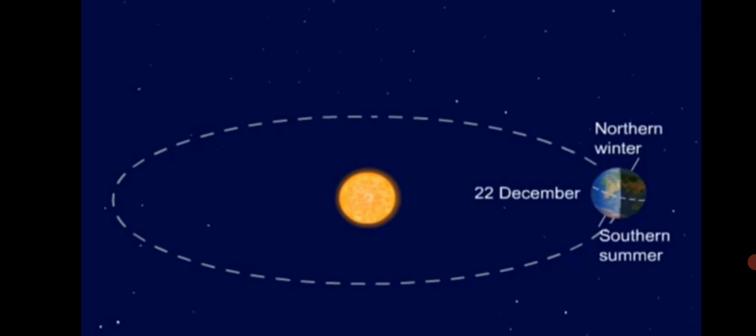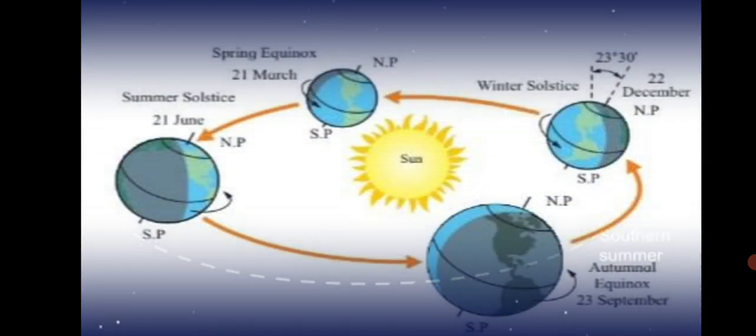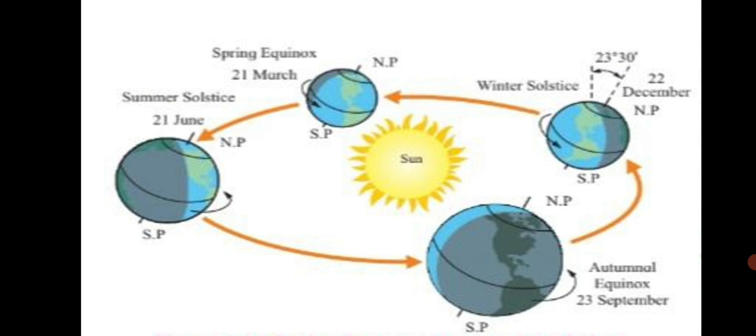Okay. Next, from 22nd December to 21st of June, the sun keeps on moving towards the north.